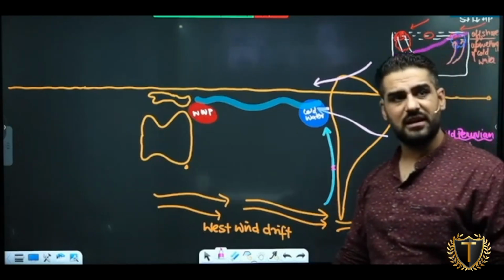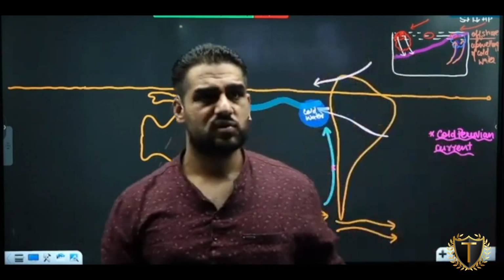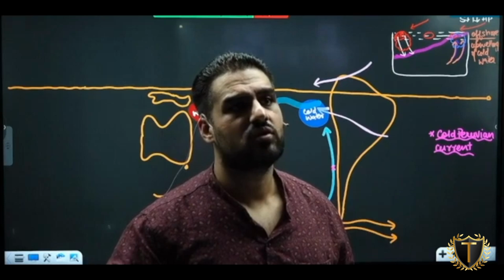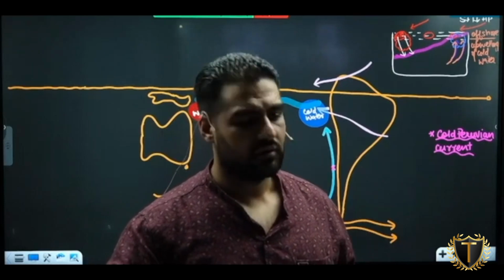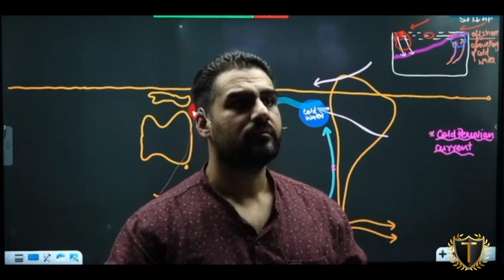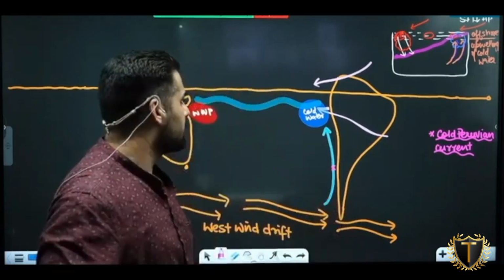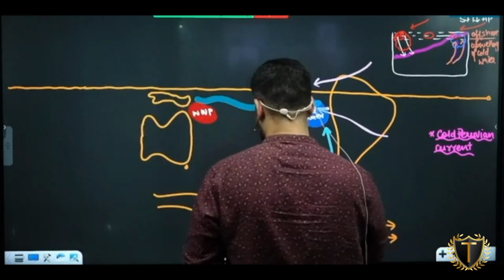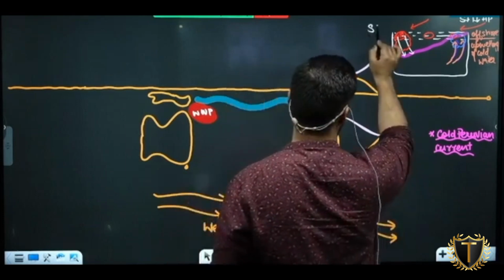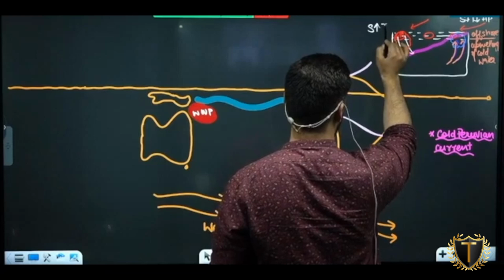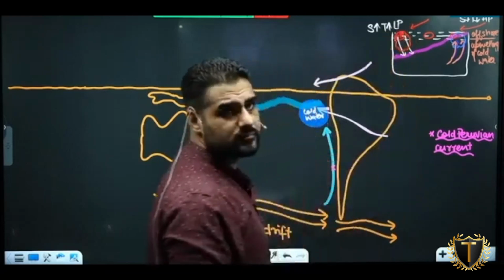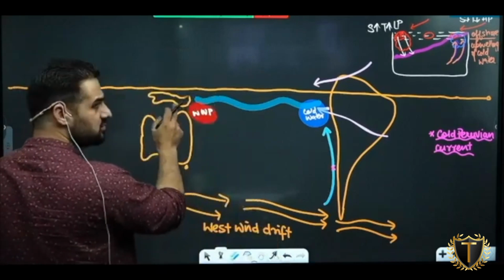Thermo means temperature, cline means density. So what is happening? Density of water is changing because of temperature, called thermocline. Hope this part is clear to everyone. What will happen to the sea level here? It will rise. Temperature will rise. There will be low pressure. So what will happen to this now?